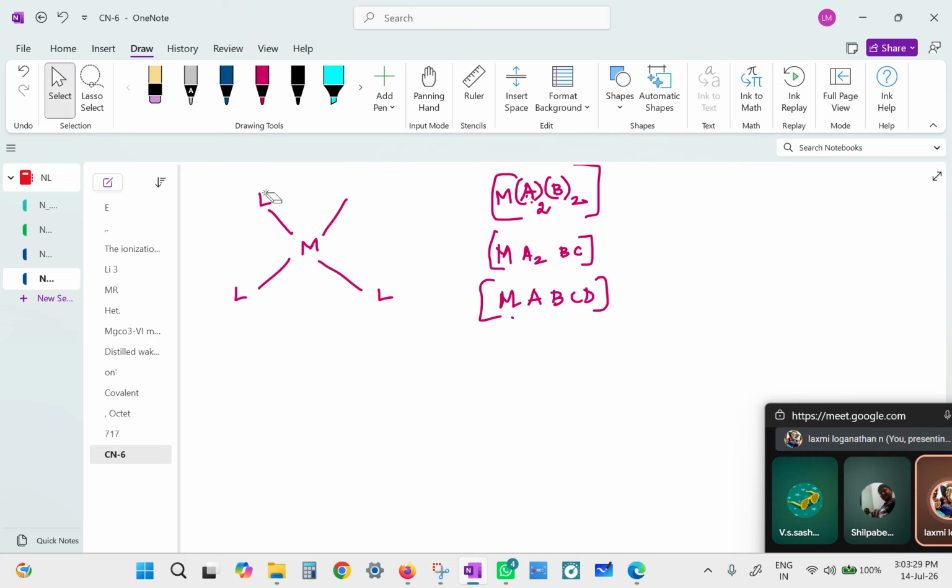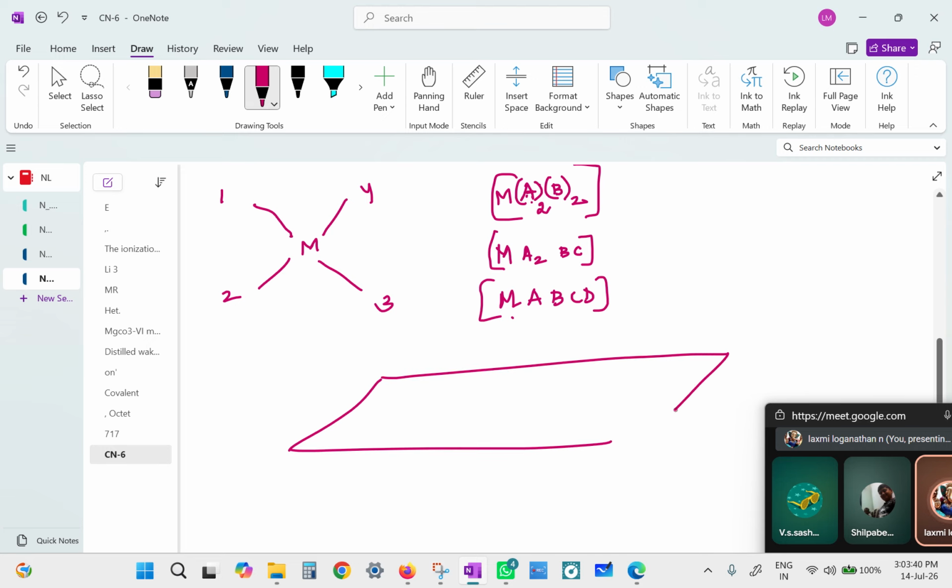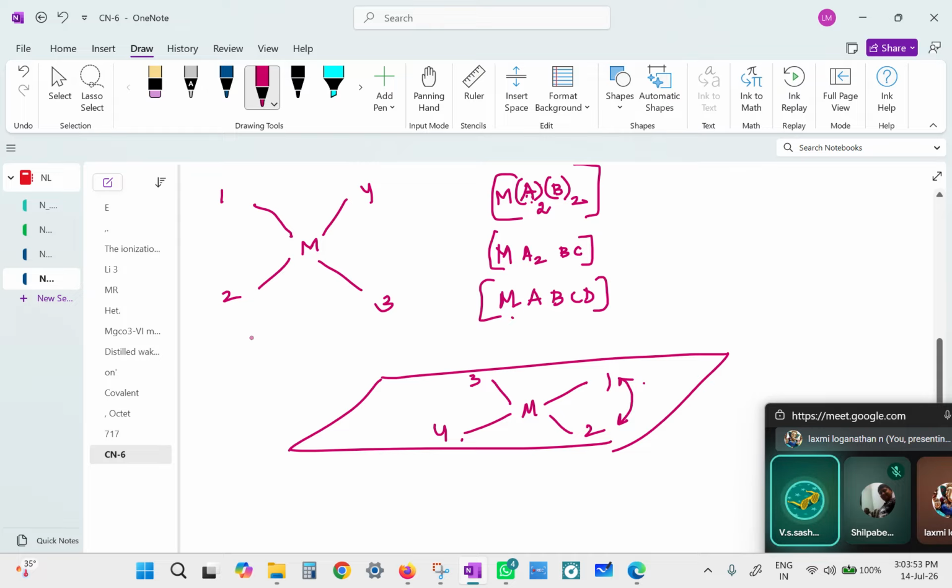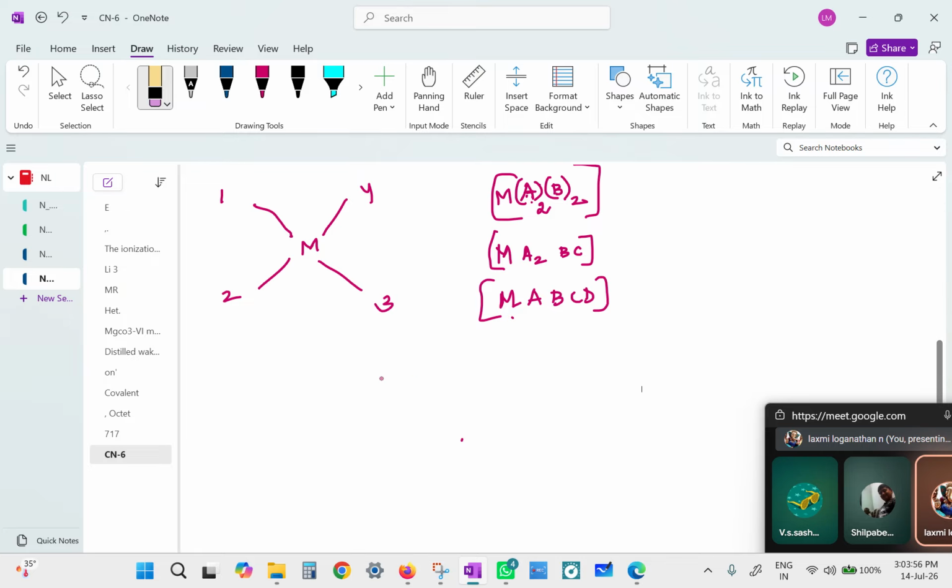Whenever it is a square planar structure, the positions around the metal are put as 1, 2, 3, and 4. So it sits on the same plane, right? Like this. So can we say that position 1 and 2 are close to one another? Yes, so that's cis. So we take the structure and say 1 and 2. Similarly, 2 and 3 are close. These positions, as you said, are cis. So 3 and 4, what about 4 and 1?